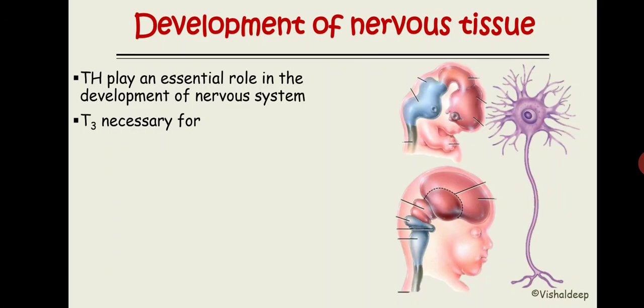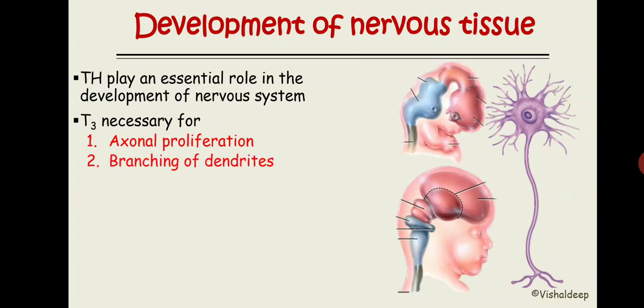So thyroid hormone is necessary for axonal proliferation. Second is branching of the dendrites. Third, myelination also requires thyroid hormone. And the last one is synaptogenesis, the synthesis of the synapse, which also requires thyroid hormone. So in a nutshell, thyroid hormone is responsible for entire nervous tissue development, starting from the dendrites, then axon, then myelination, then synaptogenesis.